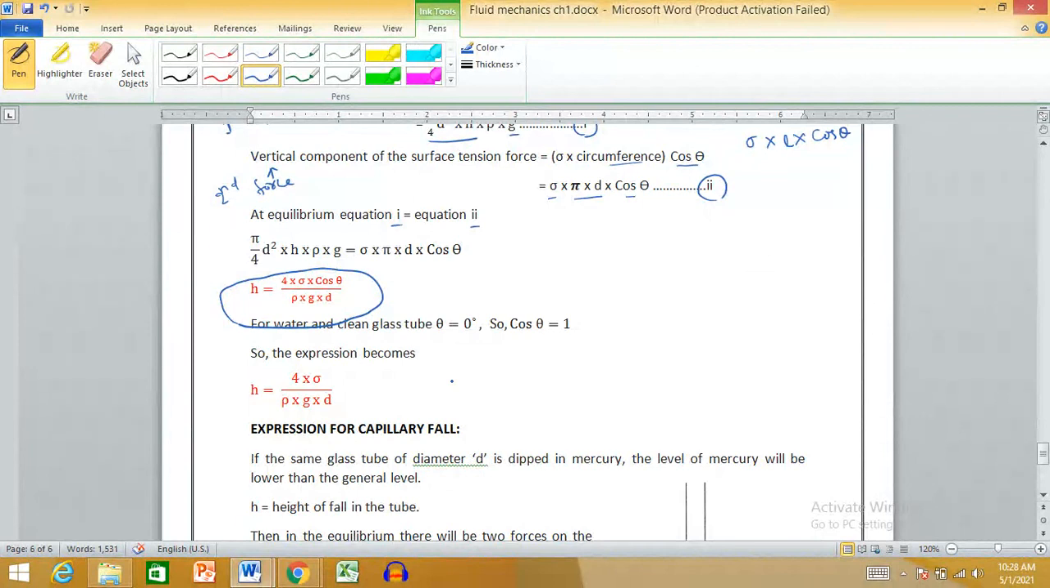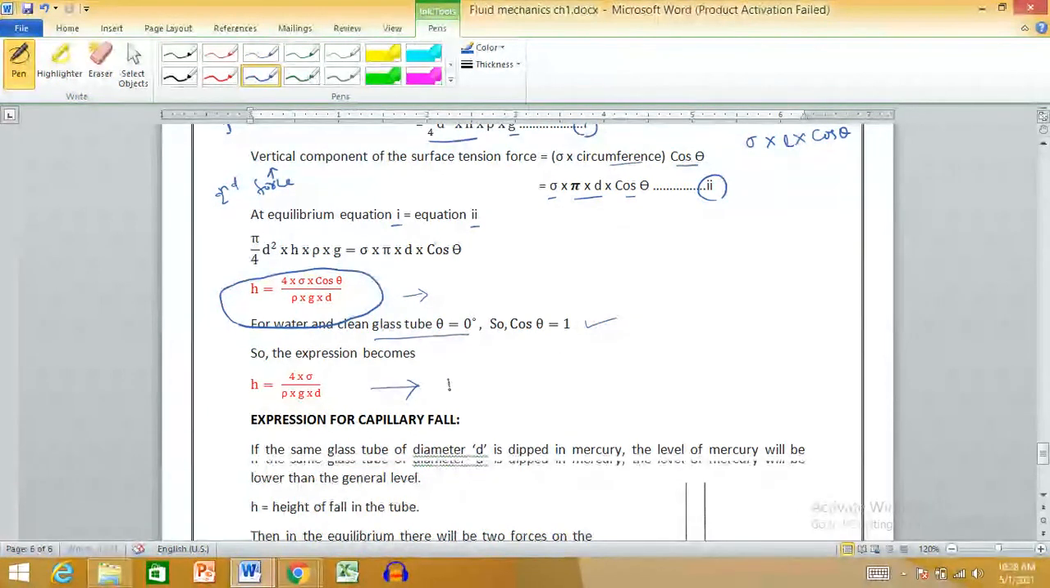This is the overall expression for every liquid that is undergoing rise. For water and a clean glass tube, theta is equal to 0. So cos theta, you know that cos 0 degree is equal to 1. So our expression becomes 4 sigma by rho g d for water.